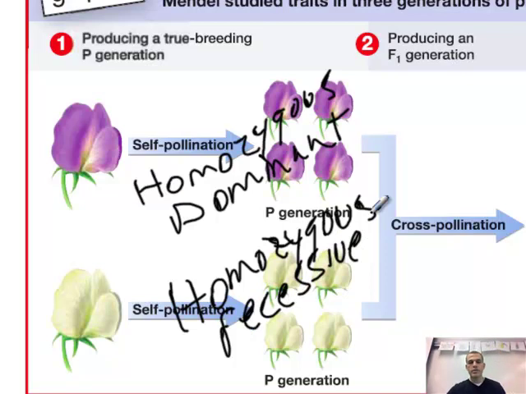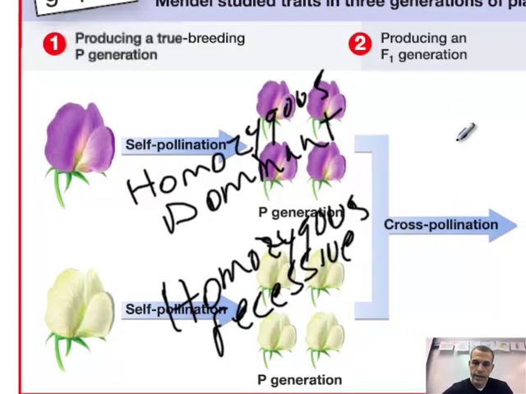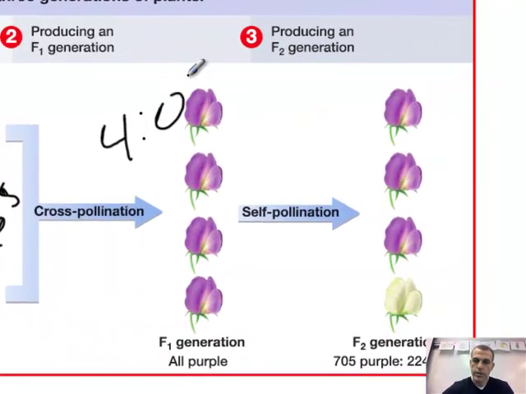Then he allowed them to crossbreed, and in the F1 generation, the first generation that came from the P generation, you notice that he came up with this 4:0 ratio and all purple. You should notice now that the white has disappeared.